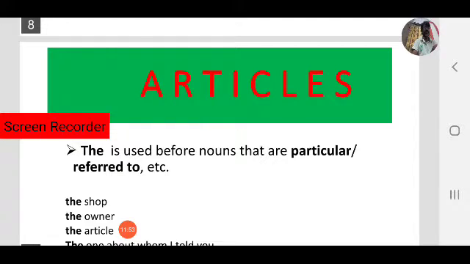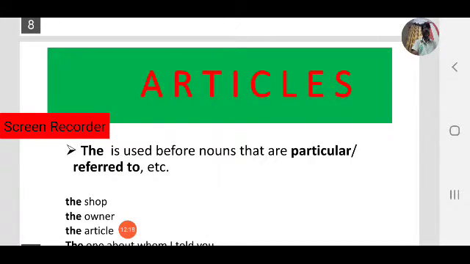If you want to refer, then we use the. A customer. In the same passage, we can use the customer, because we are referring a second time. First time it is not specific, that is a customer. Second time it is particular, we are focusing on the customer, that is a particular customer.